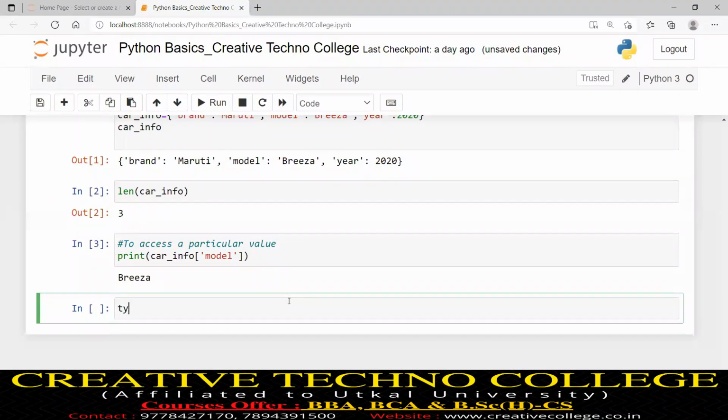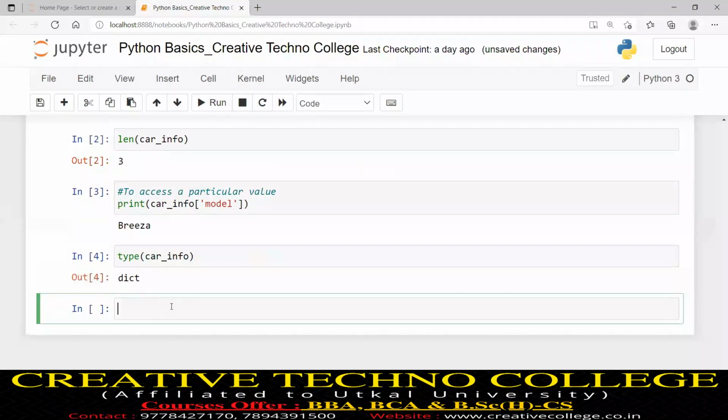So what is the type of dictionary? Suppose I check the type of car_info. It shows dict. So dictionary is a type. Every collection is a type. Already from the beginning, I have given that clarity.